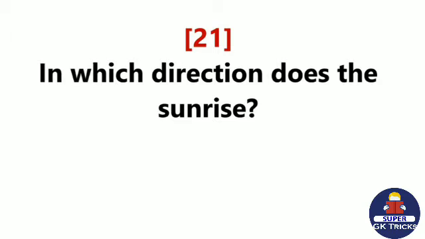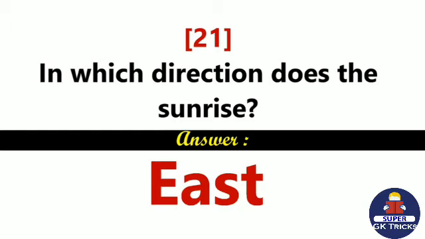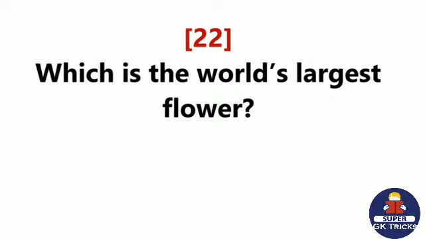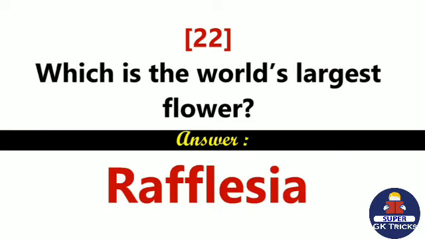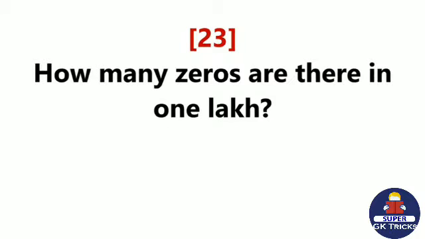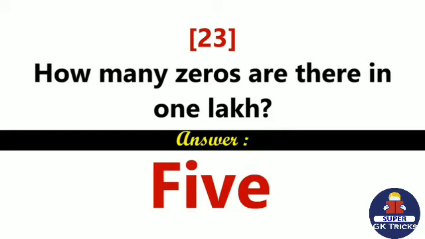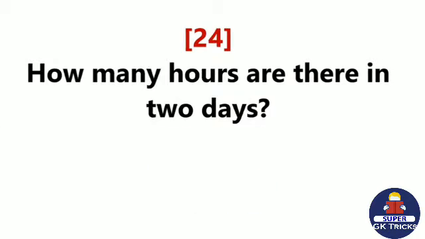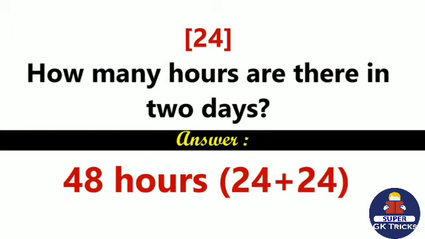In which direction does the sun rise? East. Which is the world's largest flower? Rafflesia. How many zeros are there in 1 lakh? 5. How many hours are there in 2 days? 48.